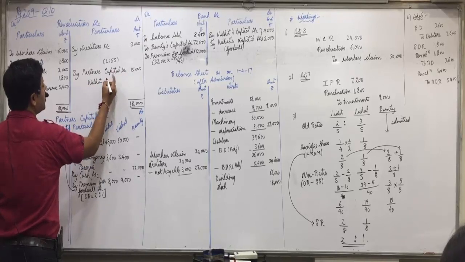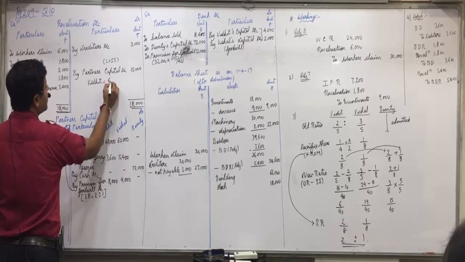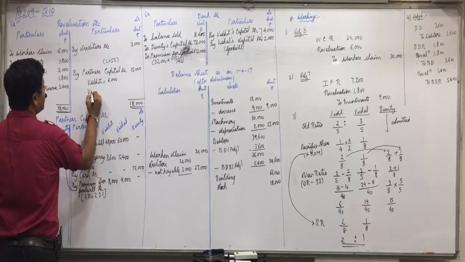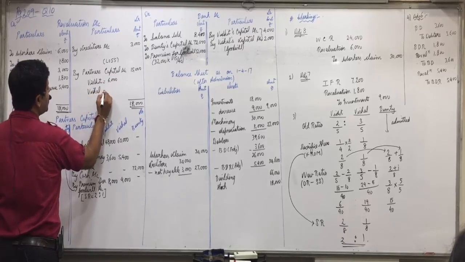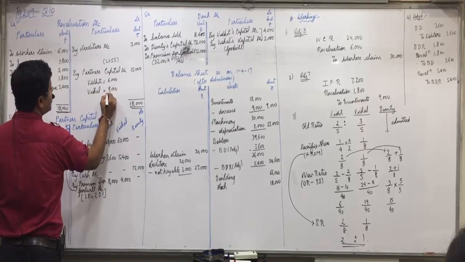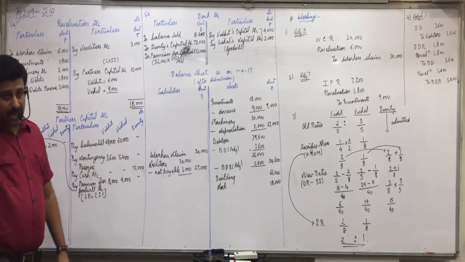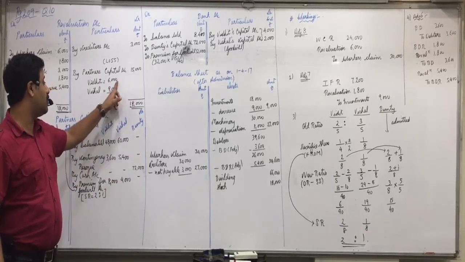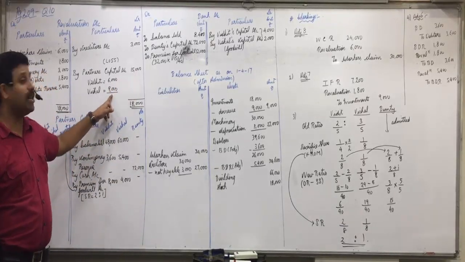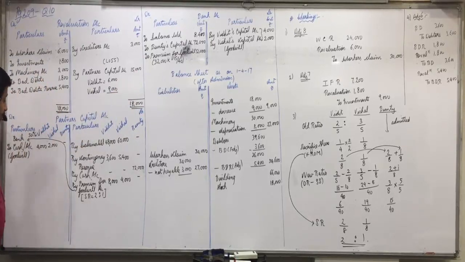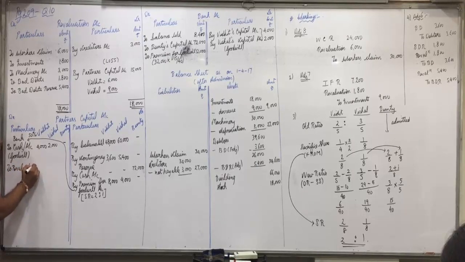So 15,000 into 2 by 5, 6,000 and Vishal 15,000 into 3 by 5, 9,000. Are you all clear with this? Opposite side in partners capital account, revaluation account, 6,000 in Vidit's column, 9,000 in Vishal's column.